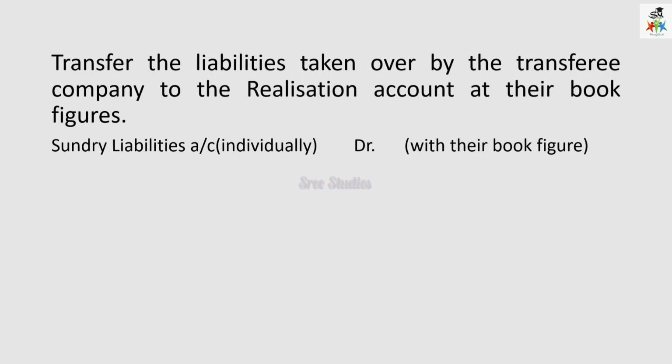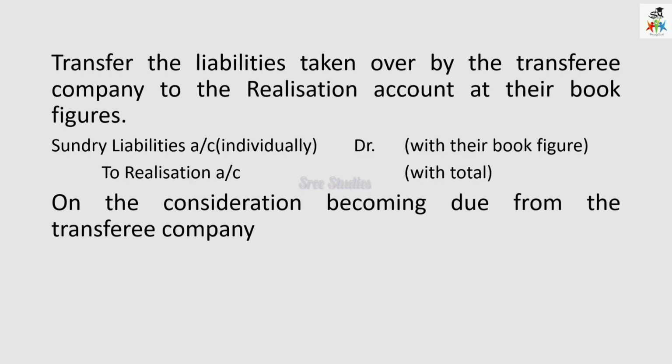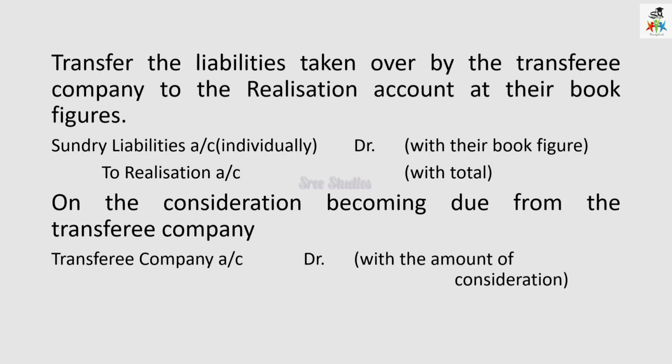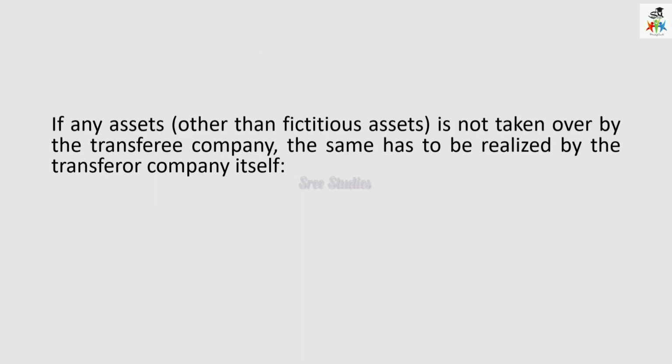So individually, if possible, you can write it as sundry liabilities with the book value to realization account. The total of liabilities we have to write it here. And then on the consideration being due, that is when the company purchases the business, in such a case the consideration should be paid. For that, due is transferee company account debit, that is the name of the company will come here with the amount of consideration to realization account.